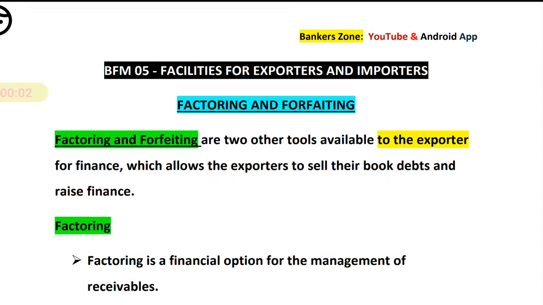Hello friends, here we will discuss factoring and forfeiting. Okay, so what do you mean by factoring and what do you mean by forfeiting?